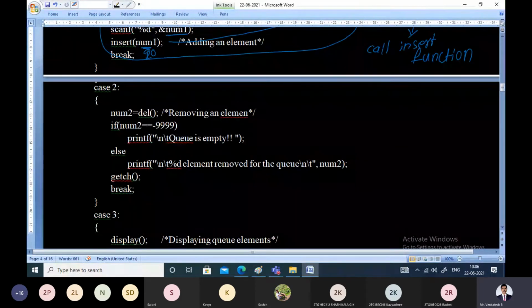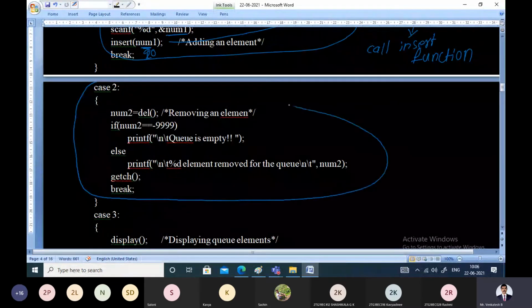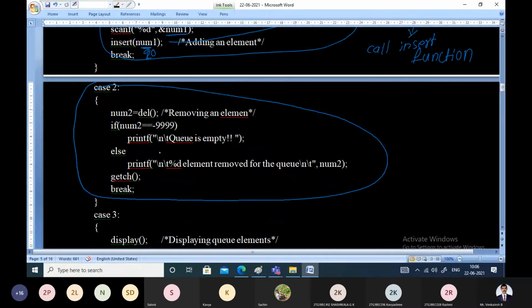Say if you give choice 2, that means you want to delete elements from the queue. We delete elements from the front end of the queue, right? So simply call the delete function. What the first line says: call the delete function.